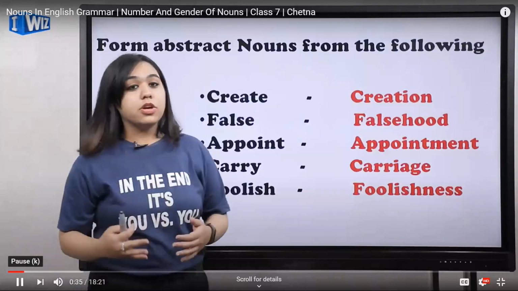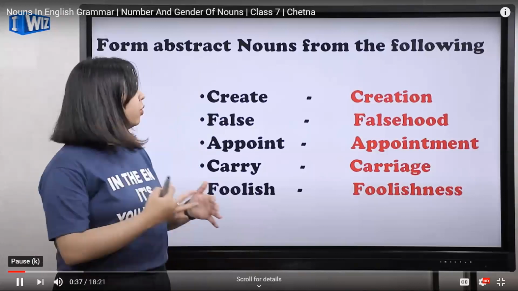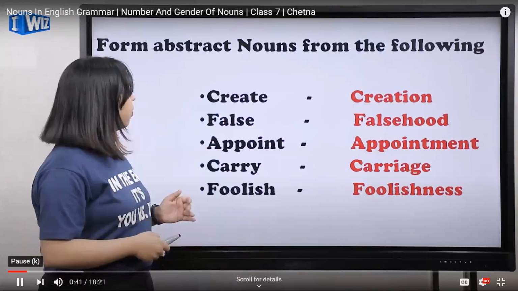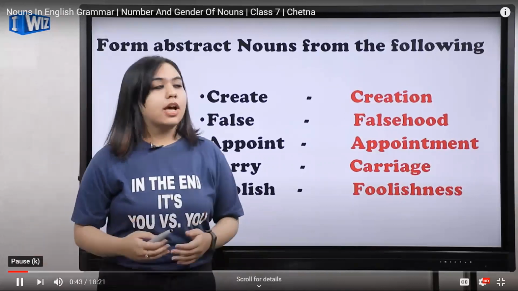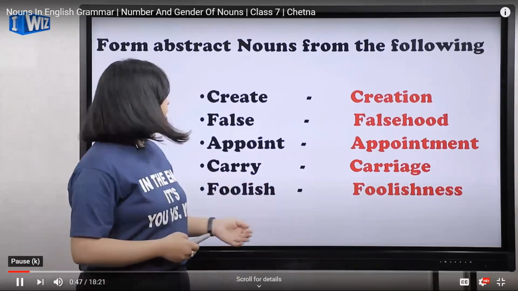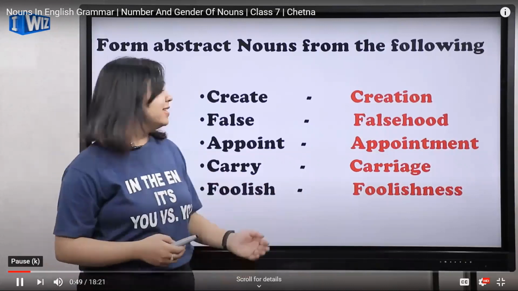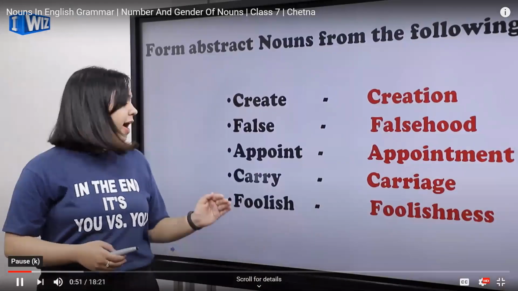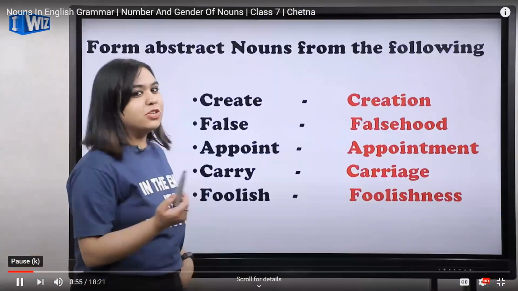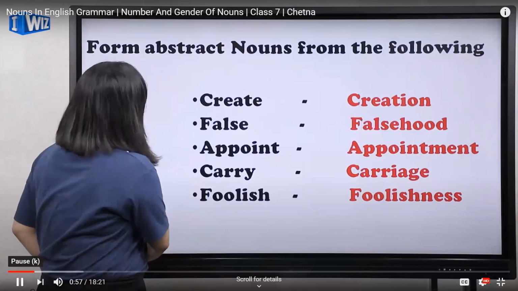The first question that I gave you was about forming the abstract nouns. These were the words: create. I will read the answers for you. Create, creation; false, falsehood; appoint, appointment; carry, carriage; and foolish, foolishness. I hope that you've done them right. You can check them. Okay, let's move on to our next question.